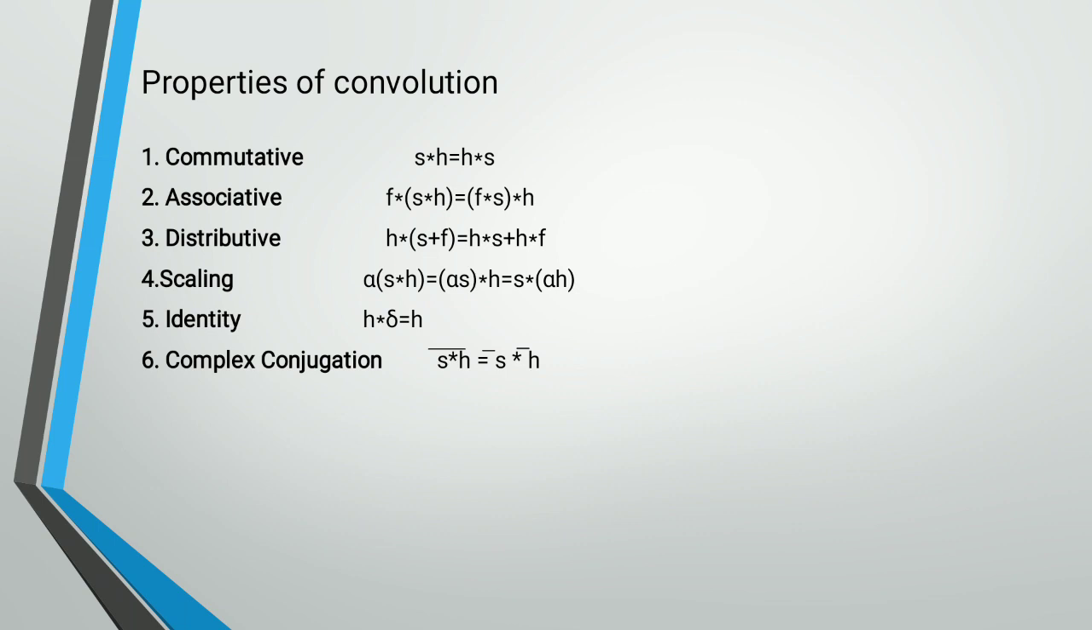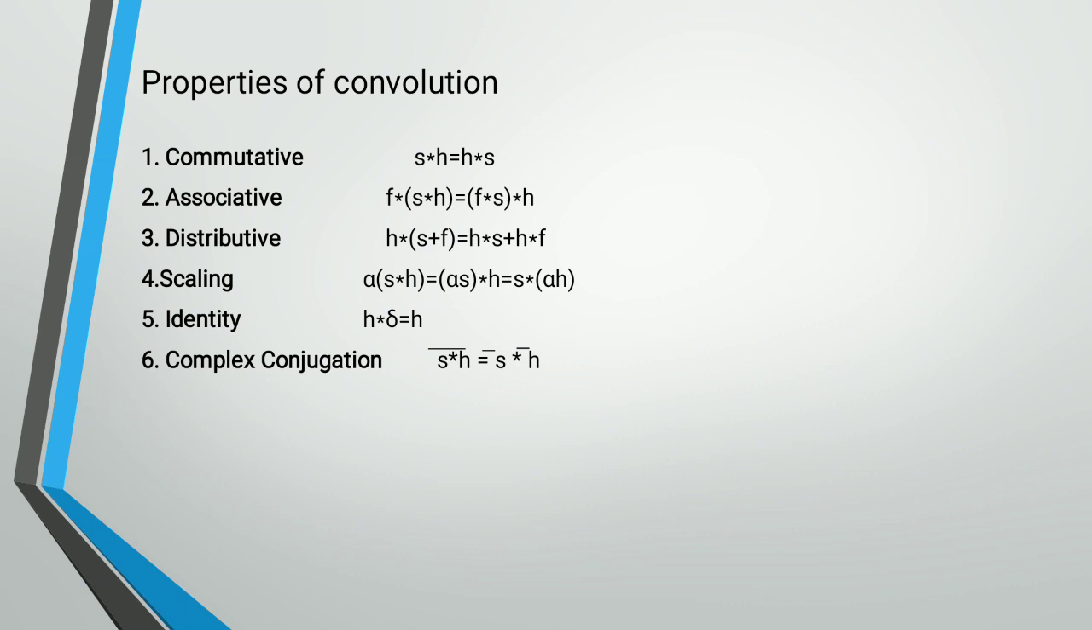In the distributive property, h convolved with s plus f is equal to h convolved with s plus h convolved with f. On the left-hand side, first s is added with f, and that addition result is convolved with h. And on the right-hand side, h is convolved with s and h is convolved with f, and those convolution results are added. This is called the distributive property.